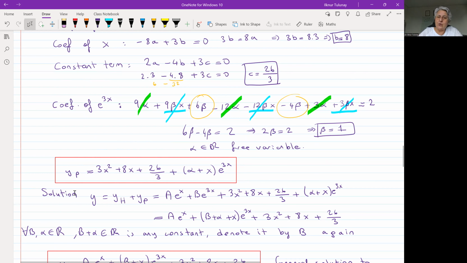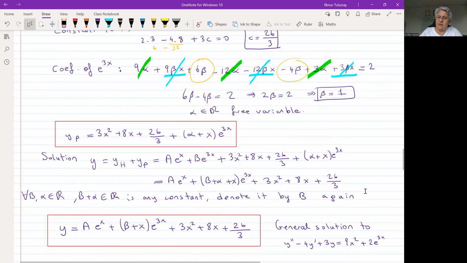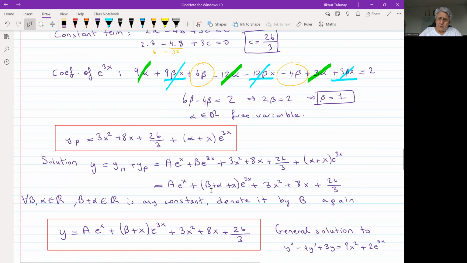So for the whole solution, we have the homogeneous part plus the non-homogeneous part. The homogeneous part we found earlier, and the non-homogeneous part is this. But we have common factors: we have B here, and we have alpha plus x here. So if we collect them together to tidy up, B plus alpha is any constant, because B and alpha are any constants.